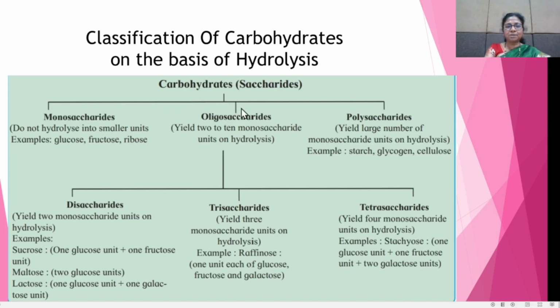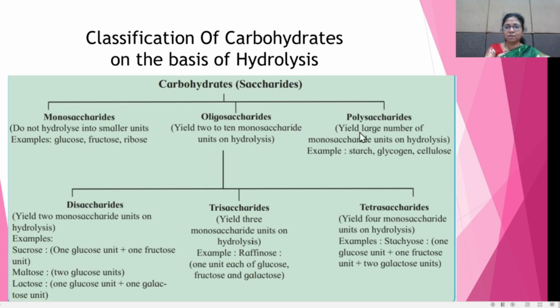The second type is the oligosaccharides. Oligosaccharides on hydrolysis give 2 to 10 monosaccharide units. The third type is the polysaccharides, which on hydrolysis give a large number of monosaccharide units.